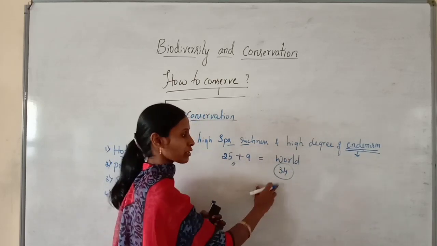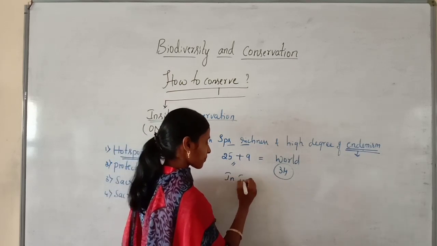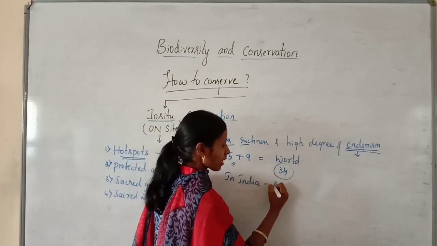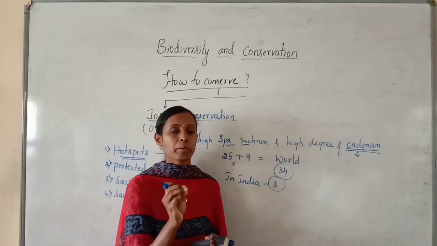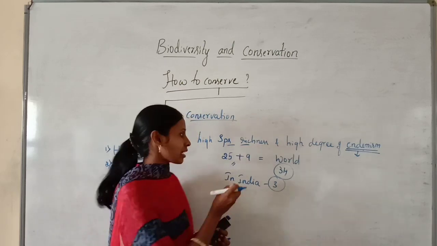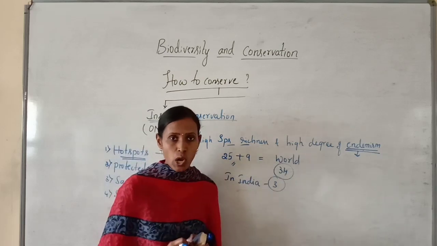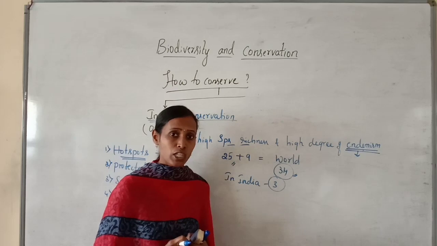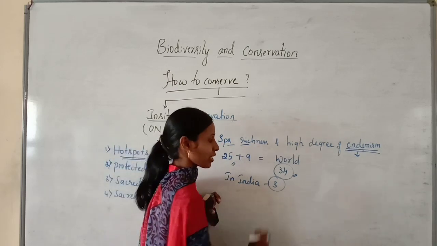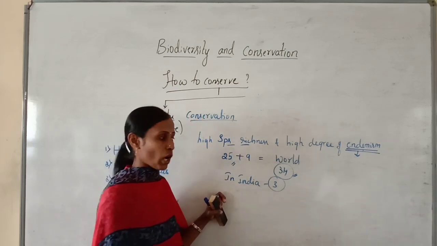And out of 34, in India there are 3 biodiversity hotspots. You should remember the number of biodiversity hotspots: all over the world there are 34, and in India there are 3.